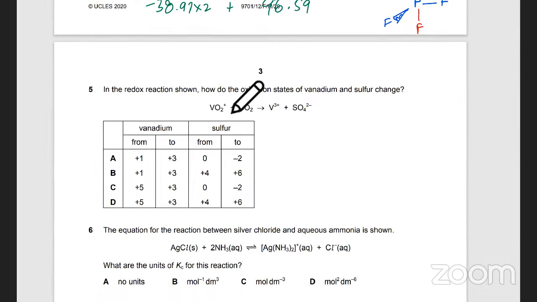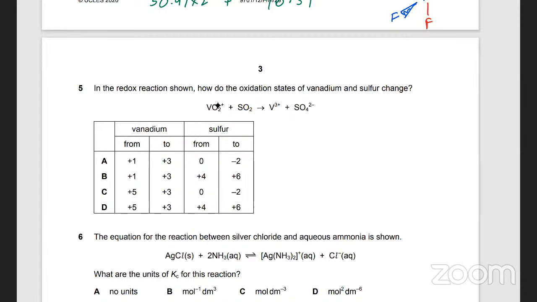I said next one, oxidation states. Tell me the oxidation state of V in VO2 plus. मतलब VO2 plus में what is V? X होगा. Oxygen is -2 times 2. And the entire thing is equal to +1. Plus क्या आएगा? +5. अच्छा, so it's +5 to +3, right? It's between C and D. अच्छा, sorry, +5 to +3 is D.